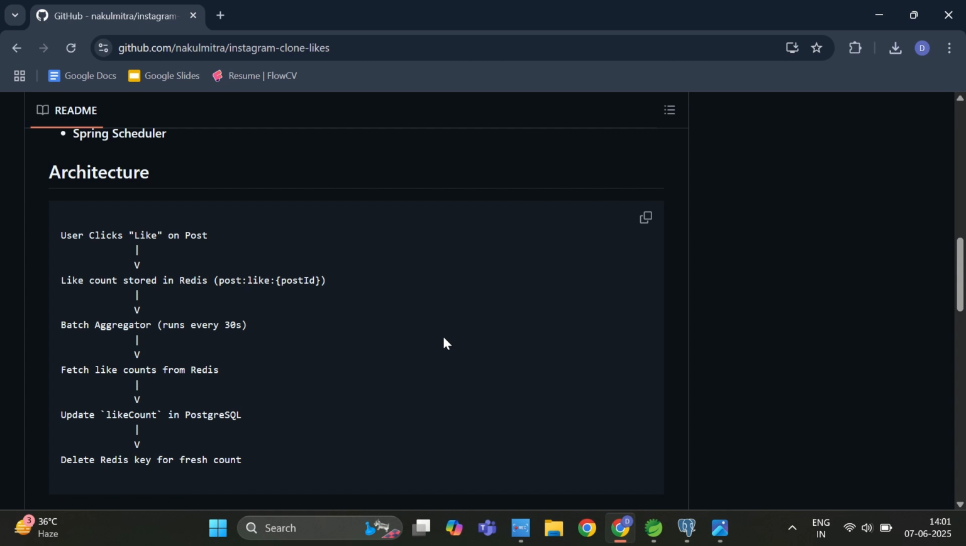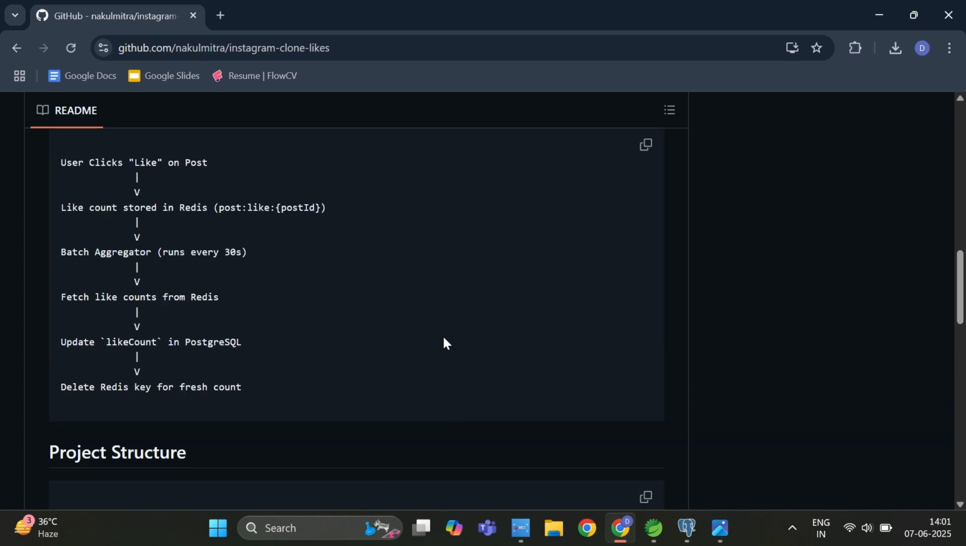So as you can understand, whenever we get a like on a post, we will increase that count in Redis rather than in the database. Then every 30 seconds our batch will get executed, or you can say it will run, and then we will fetch the records which are present in the Redis server, and update those like counts in the database. This is the basic flow of this architecture.